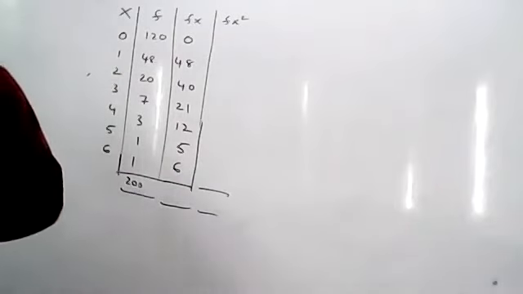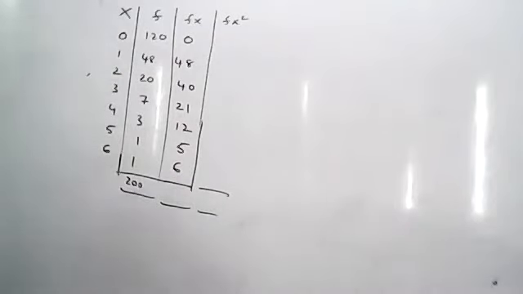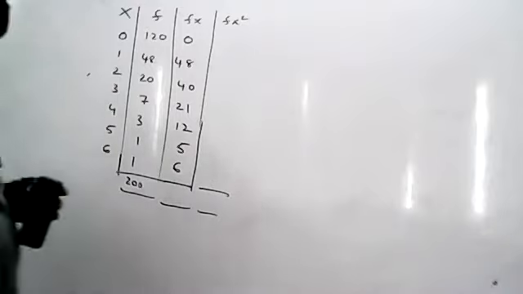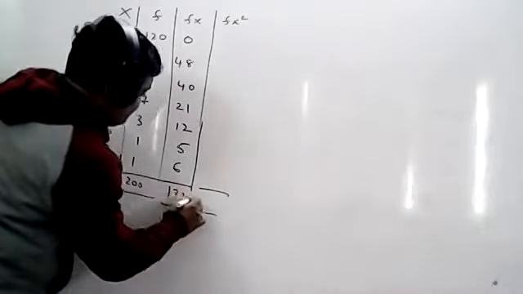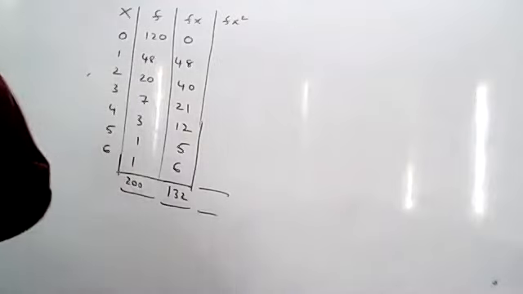Just add the values, Fx values, and tell me the total. So Fx values you got 0, 48, 40, 21, 12, 5, and 6. If you add, what is the answer you will get? Yeah, 132. Similarly, do Fx square.